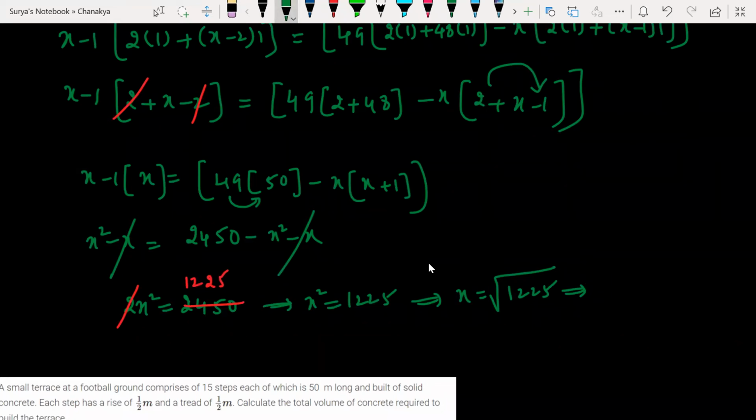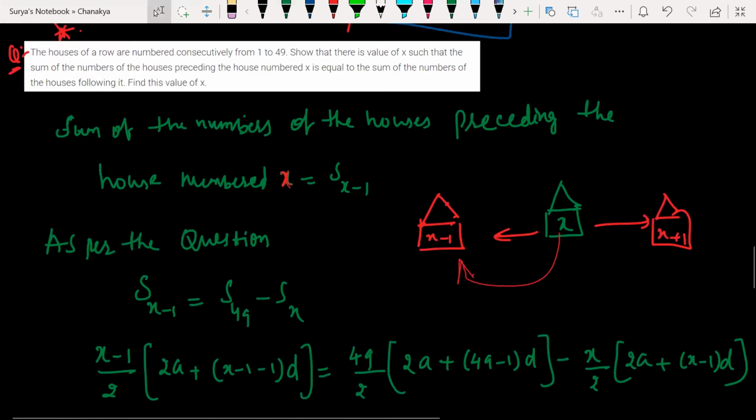A house cannot be negative, so we cannot take the negative value. Is it clear? We cannot take negative values for houses, right? The question asks: find the value of x, show that there is a value of x such that the sum of the numbers of the houses preceding house number x is equal to the sum of the numbers of the houses following.